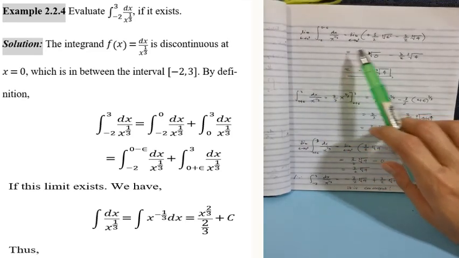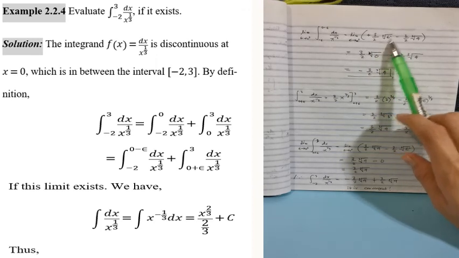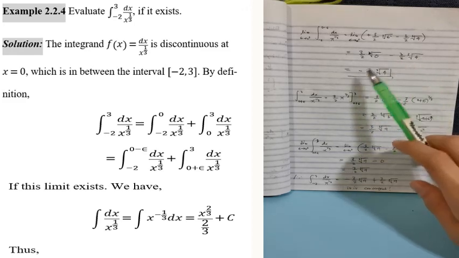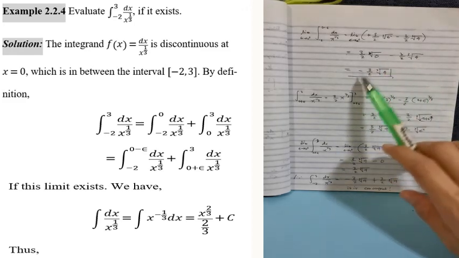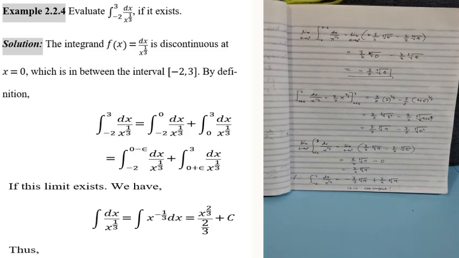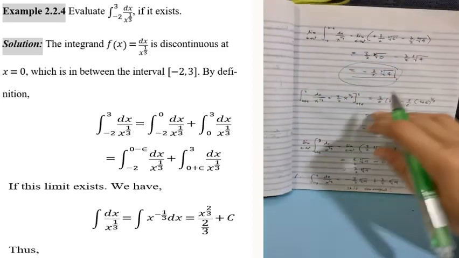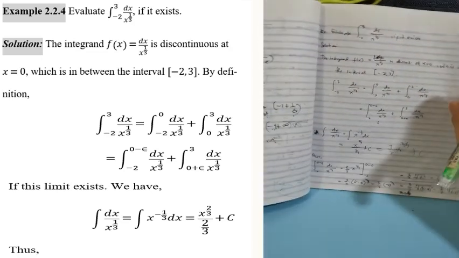As epsilon approaches 0, the first term becomes 0, and the other is just a constant. So we are left with negative 3 halves times the cube root of 4. This is the limit of the first term.